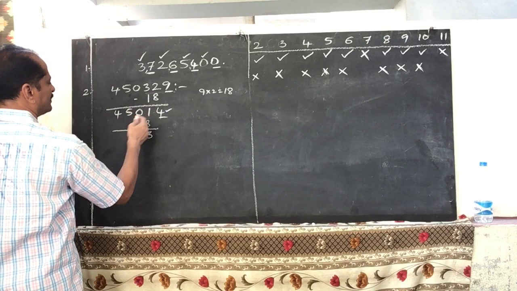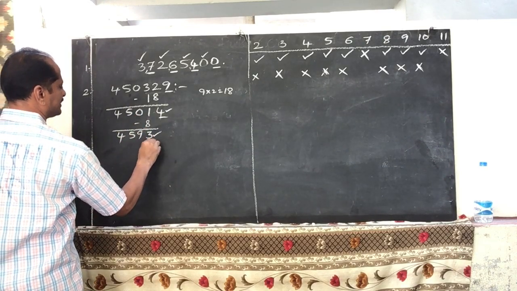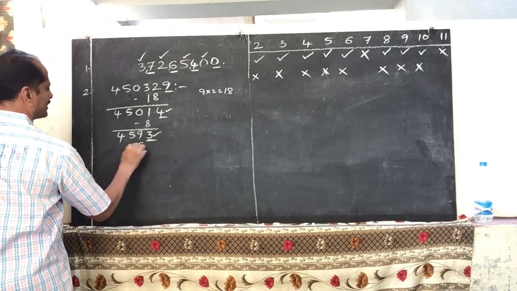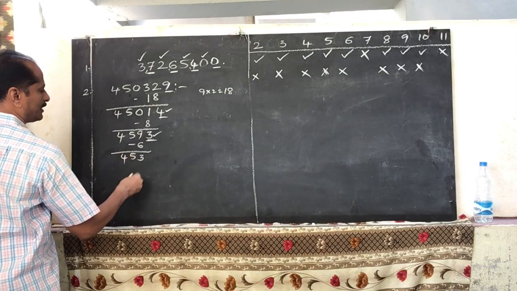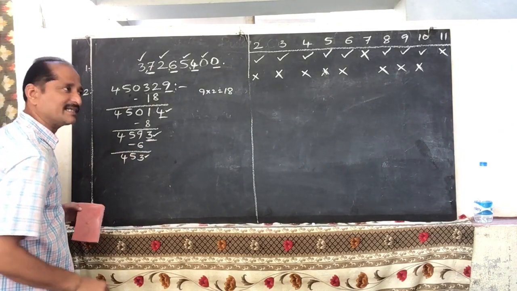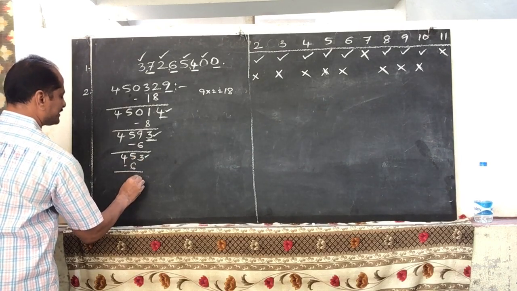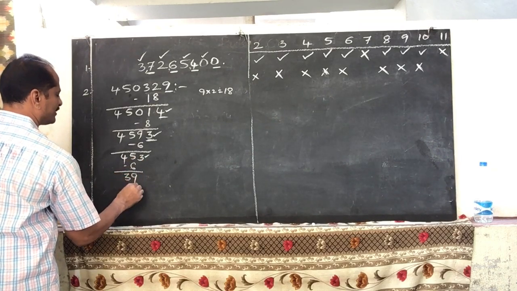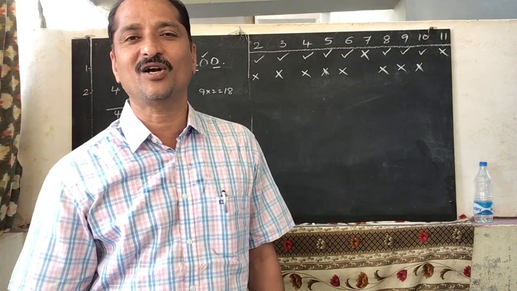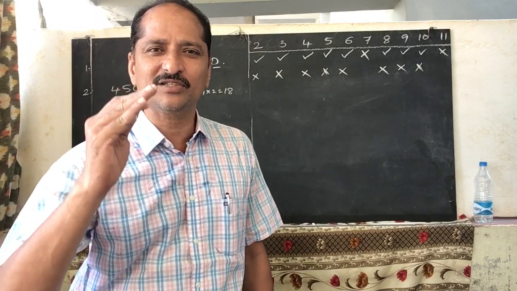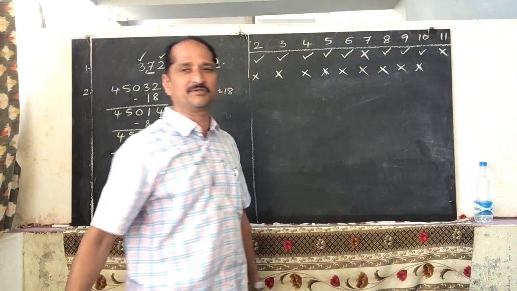So 9, 5, 4. Again double the last digit. 3 2s are 6. Subtract: 9 minus 6, 3, so 5, 4. Double the last digit, 3 2s are 6. Subtract it from the before number. 15 minus 6, 9. 39. Is 39 divisible by 7? No, 39 is not divisible by 7. So that number is also not divisible by 7. So by the criteria of divisibility of 7, it is also not divisible.